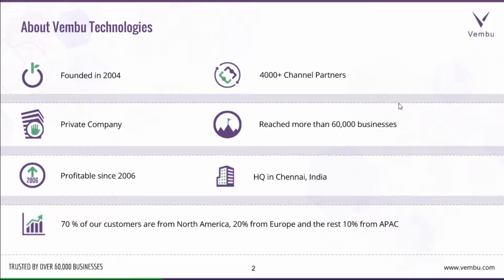So to start with, let's have a quick intro on the company profile. Wembu Technologies was founded in the year 2004. We are a private company, profitable since 2006. We have 4,000 plus channel partners, and we reach more than 60,000 businesses so far. We are headquartered in Chennai, India. 70% of our customers are from North America, 20% from Europe, and the rest 10% from Asia Pacific regions.